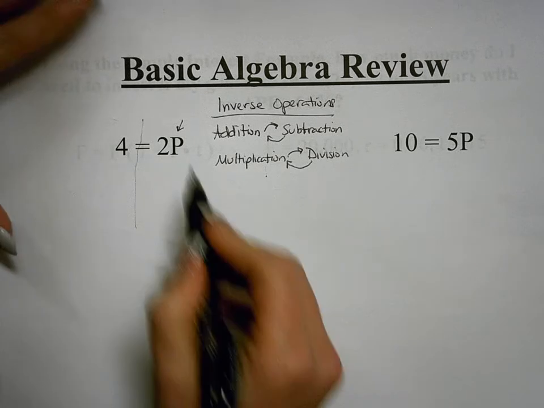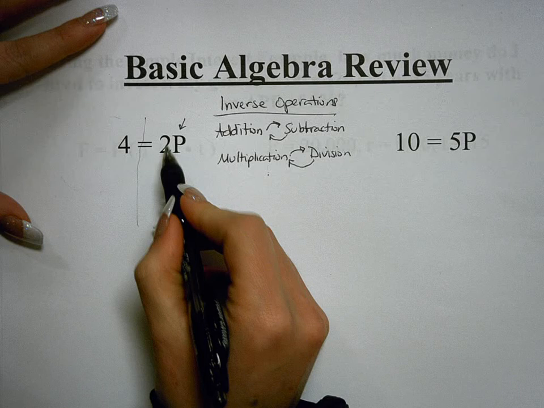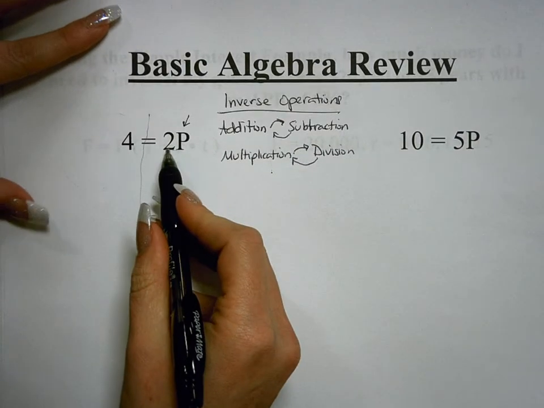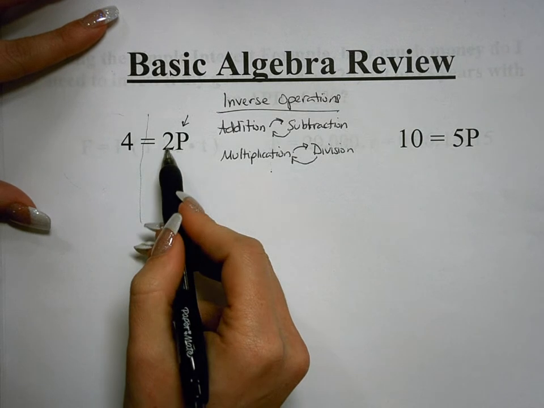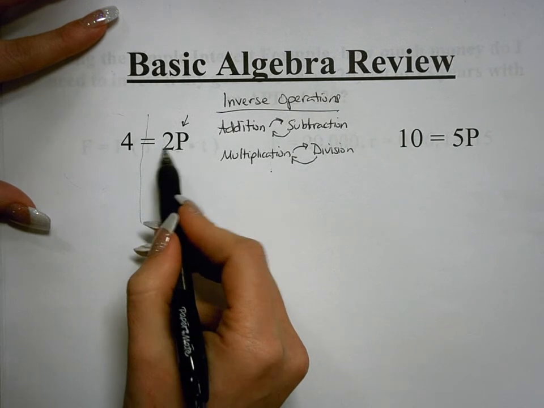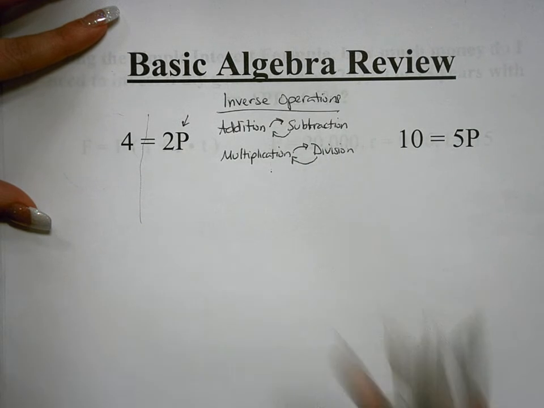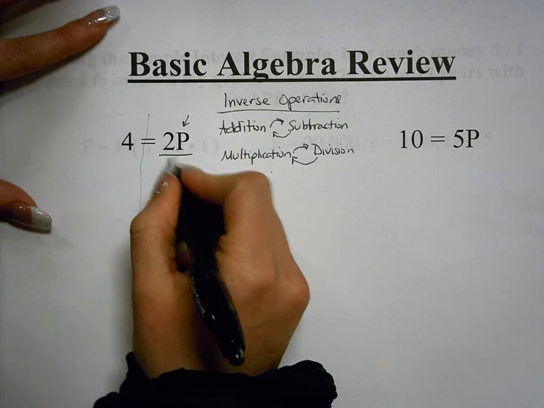So right now this 2 is by p. We need to get rid of the 2. Well, we need to understand how 2 is related to p. 2p is the same thing as 2 multiplied by p. So we have to do the inverse operation of multiplication, which is division. So we're going to divide this side of the equation by whatever this number is, and this number is a 2.